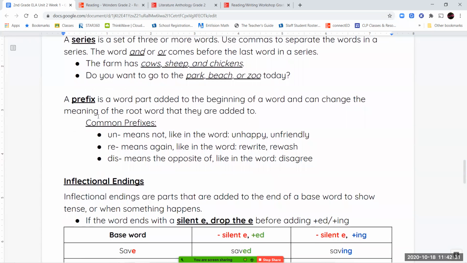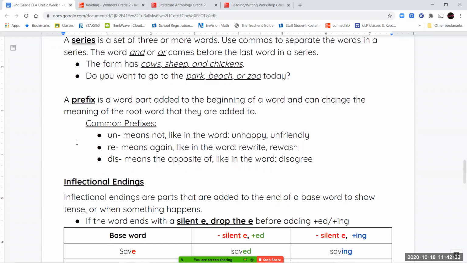Now we're going to talk about prefixes. A prefix is a word part that's added to the beginning of a word, and it can change the meaning of the word. Now, you already know a lot of prefixes, you just might not know what they're called. So we're going to go over those together.